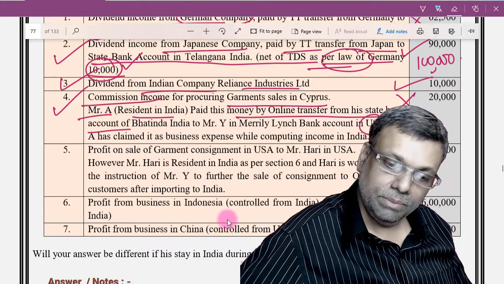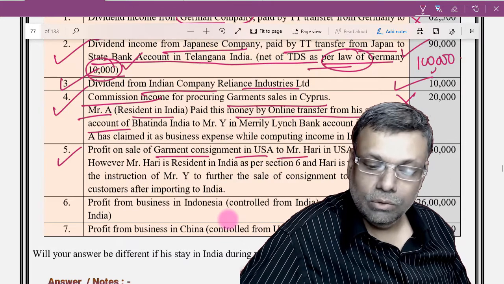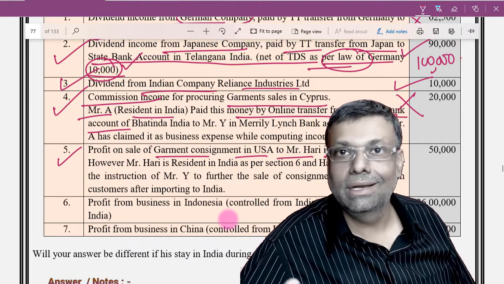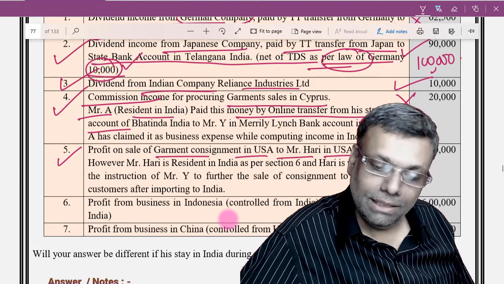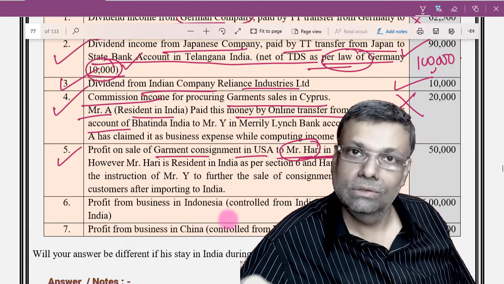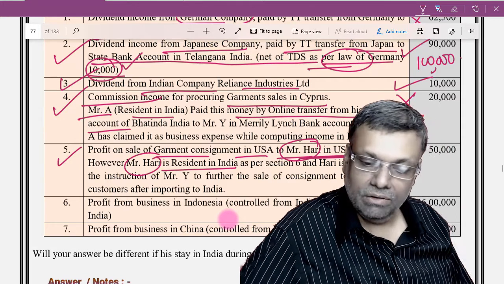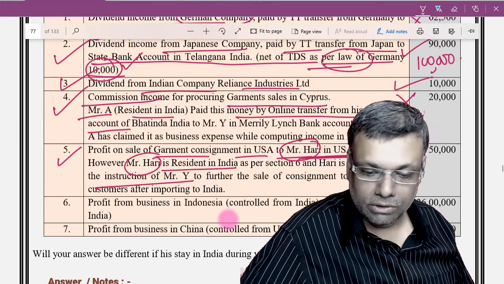Okay. Now, come to this particular point. Point number 5. Profit on sale of garment consignment in USA to Mr. Hari in USA. Okay. So, it is generally understood that it is already sold outside India. It is understood like that. But this particular gentleman, Hari in USA, so you have done the transaction in USA, but Hari is a resident in India. Okay. And he is working under the instruction of Mr. Y. So, what is the situation here?